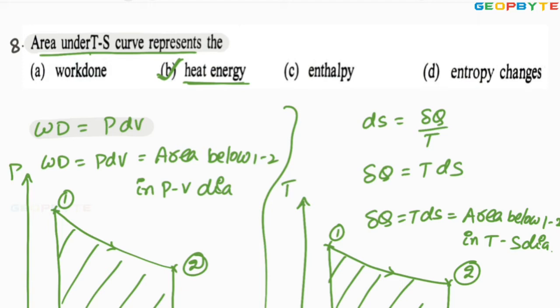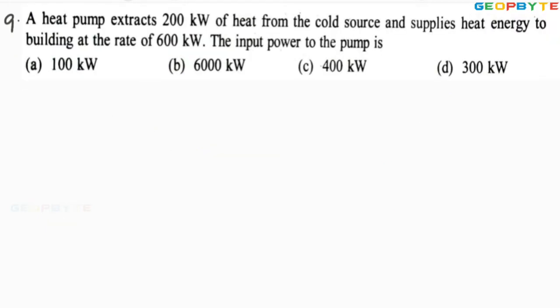Let us take another problem. Look at the ninth problem. A heat pump extracts 200 kilowatts of heat from the cold storage and supplies heat energy to the building at the rate of 600 kilowatts. The input power to the pump is... It is the problem connected to the heat pump.